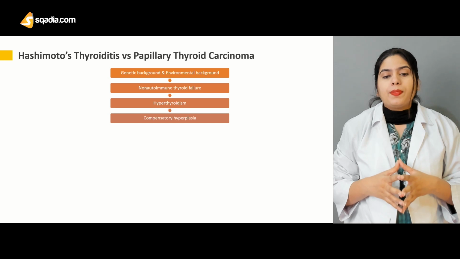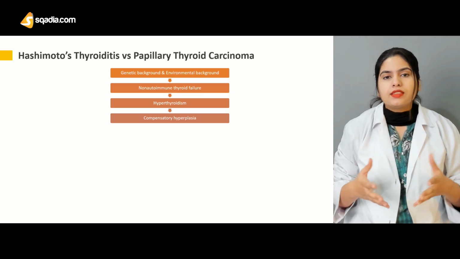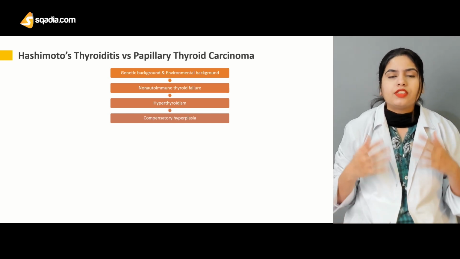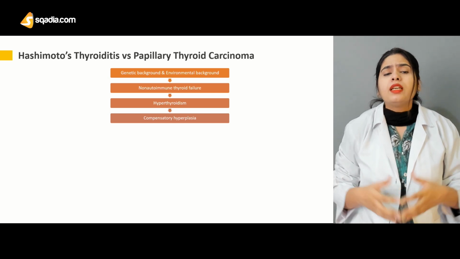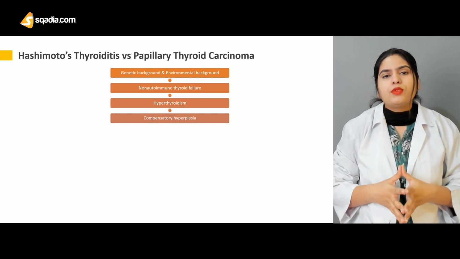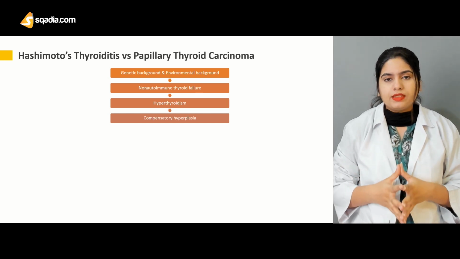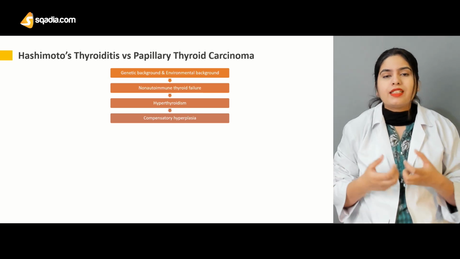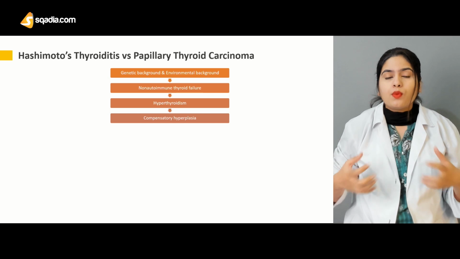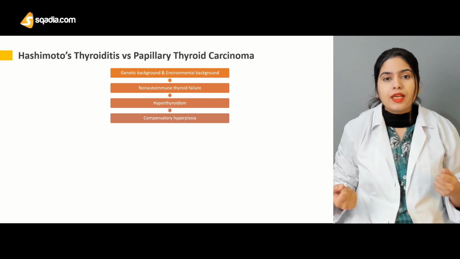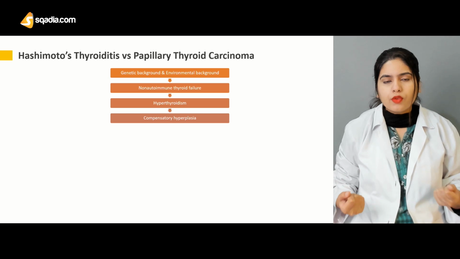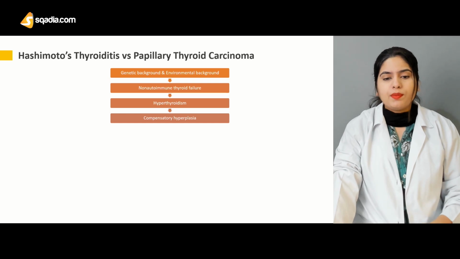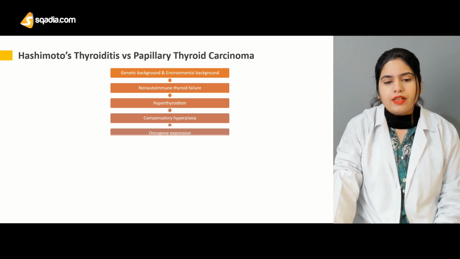So the compensatory mechanism starts to cope with this condition, but as there is the genetic defect and other reasons behind the increased level of thyroid hormone, there will be compensatory hyperplasia. The production of the thyroid hormone does not decrease, so the cells have to compensate for this overactivity by increasing their size, by going into hypertrophy. That's why it is called compensatory hyperplasia that results due to the hyperthyroidism.